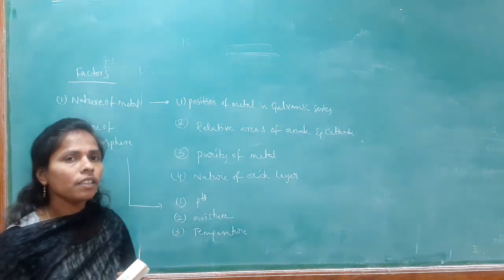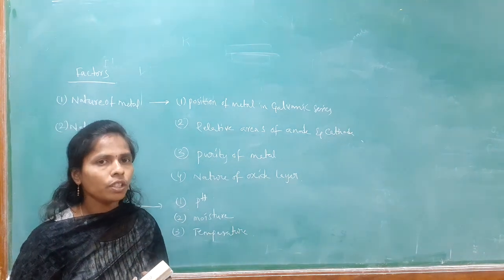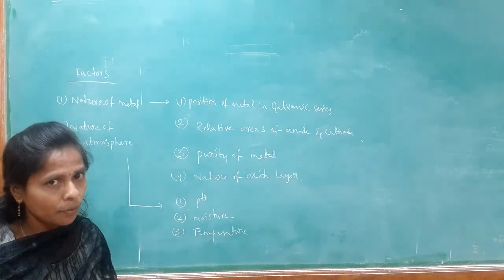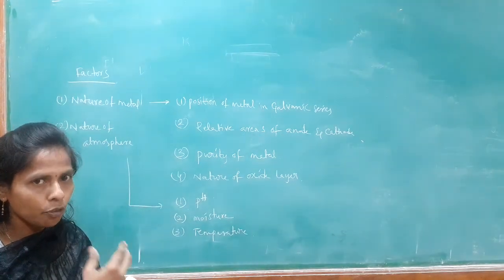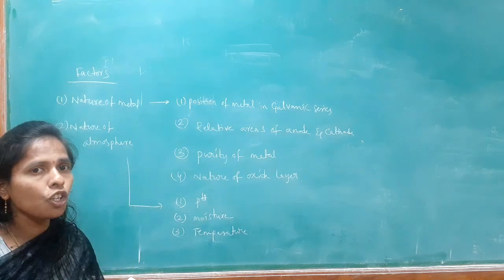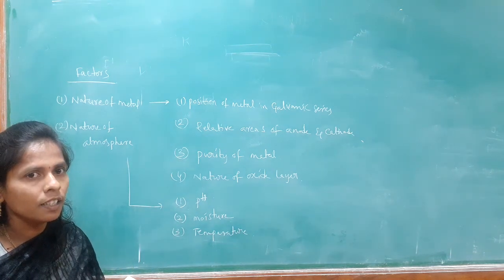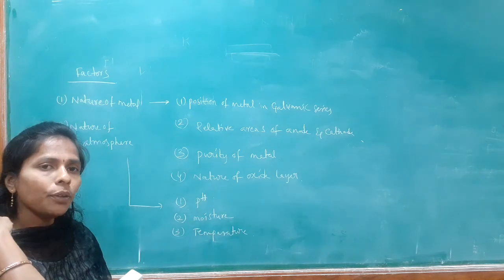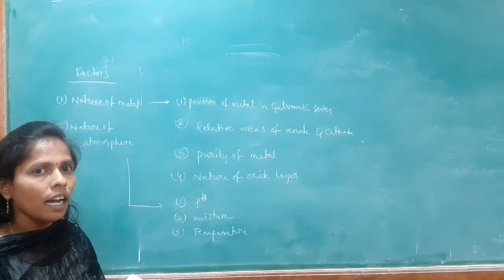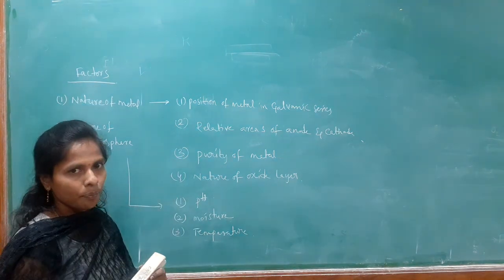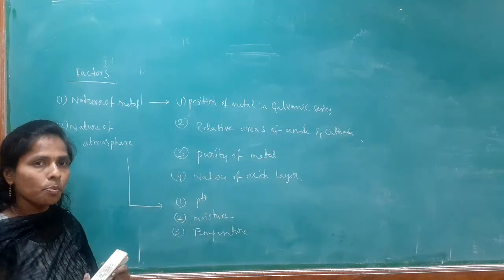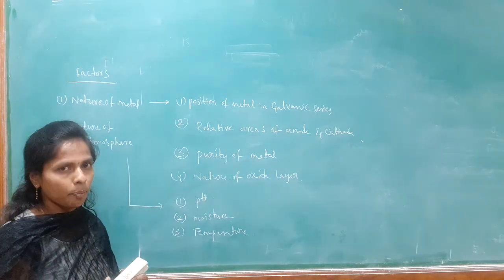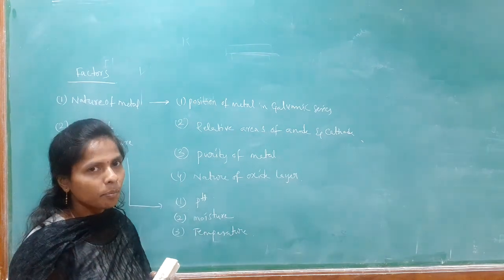So, there are two factors which are affecting the rate of corrosion. One is the nature of metal and another one is nature of environment. In nature of metal, we are having the four factors. One is position of metal in the galvanic series, the purity of metal, relative areas of anode and the cathode, and nature of oxide layer. Whereas in nature of environment, there are three factors. One is pH, moisture and the temperature. So, let us see one by one.